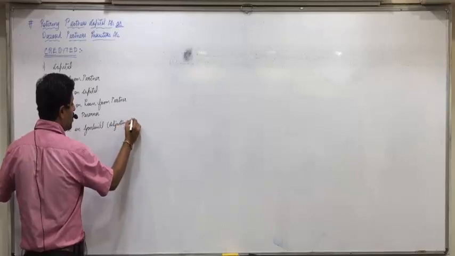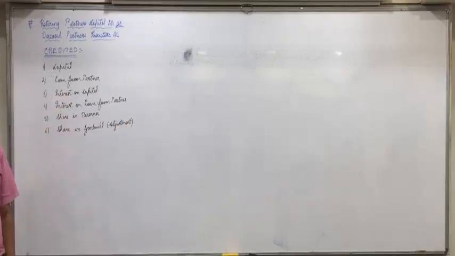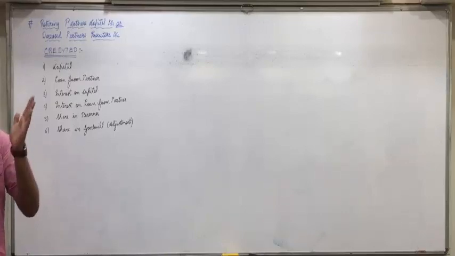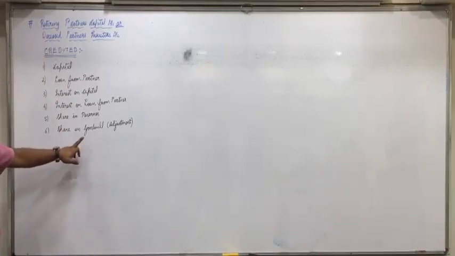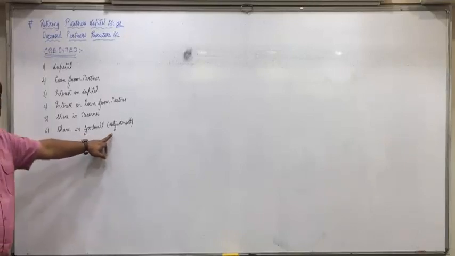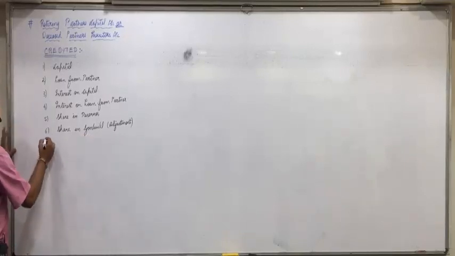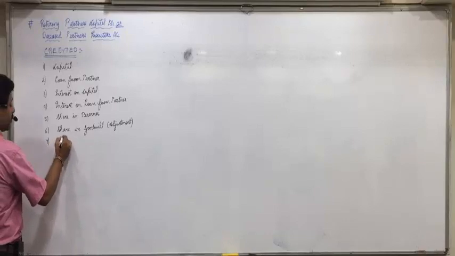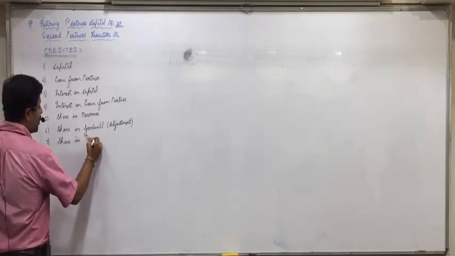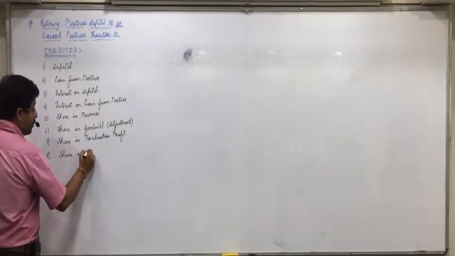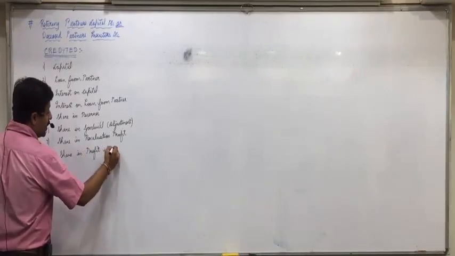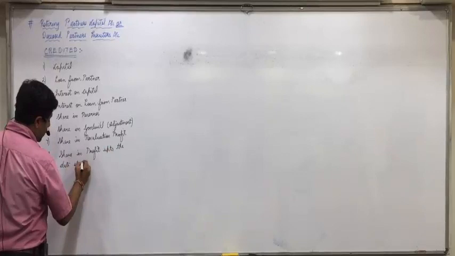What is the journal entry for goodwill as per adjustment? Remaining to retiring. To retiring means in the retiring partner's capital it will come on credit side. So goodwill share as per adjustment will come on the credit side. Okay. Then share in revaluation profit. Then share in profit up to the date of retirement or death.